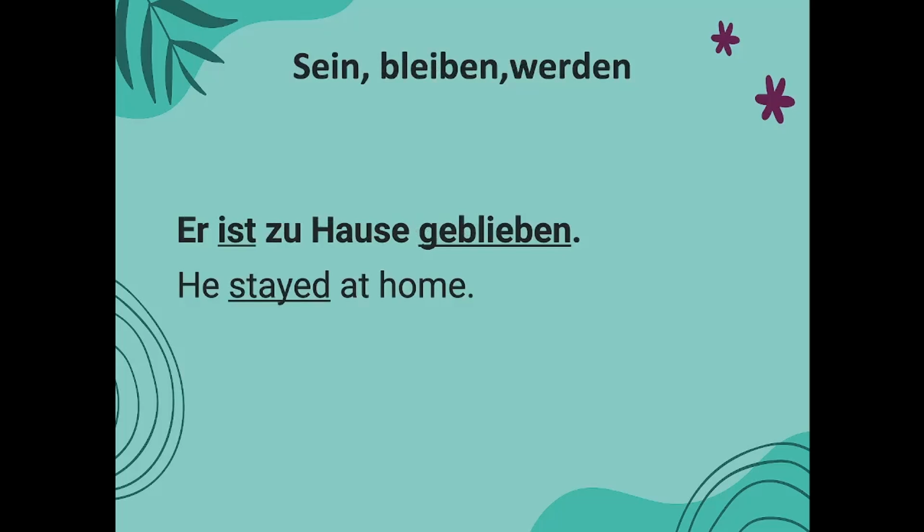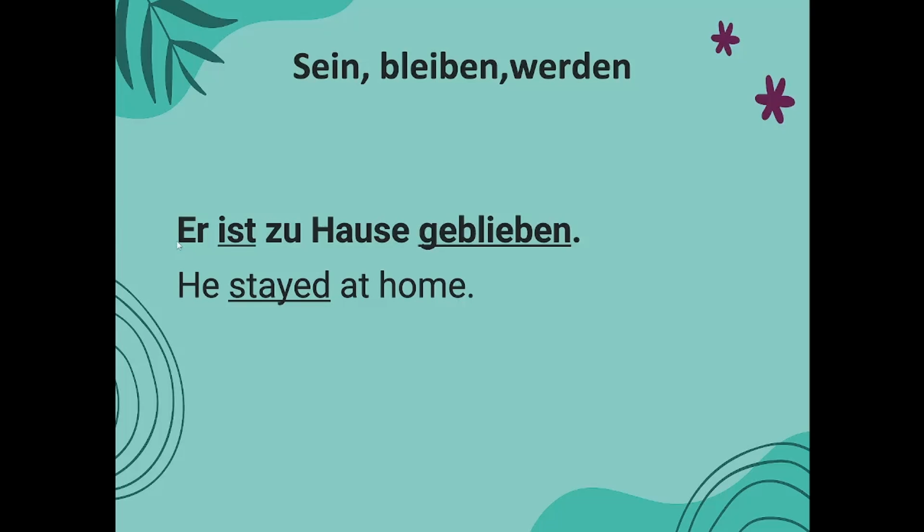So sein, bleiben, werden, they also use the sein verb. For example, if you want to say he stayed at home, in German you will say er ist zu Hause geblieben. So he stayed at home. You don't use haben.